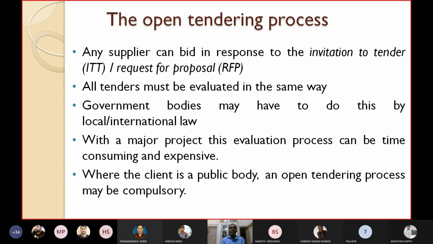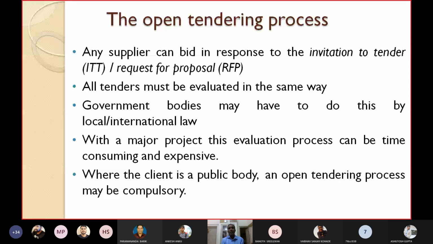Government bodies may have to do this by local or international law. So if government organizations, the Odisha government or the central government, do evaluation, they evaluate the different tenders by following the local laws, the local authority or local area laws. With a major project, this evaluation process can be time consuming and expensive.